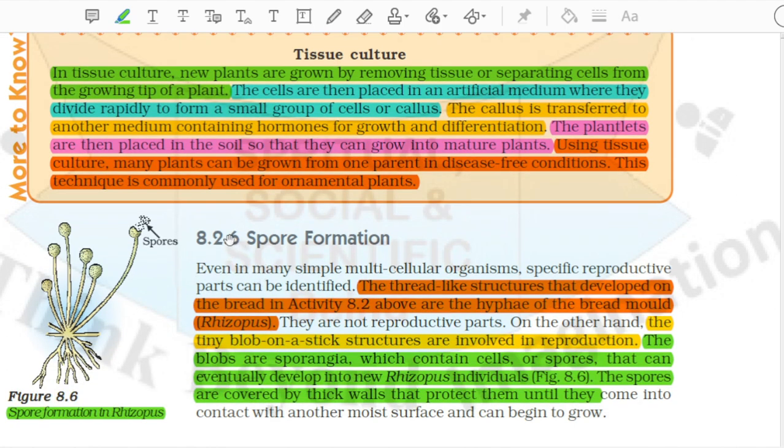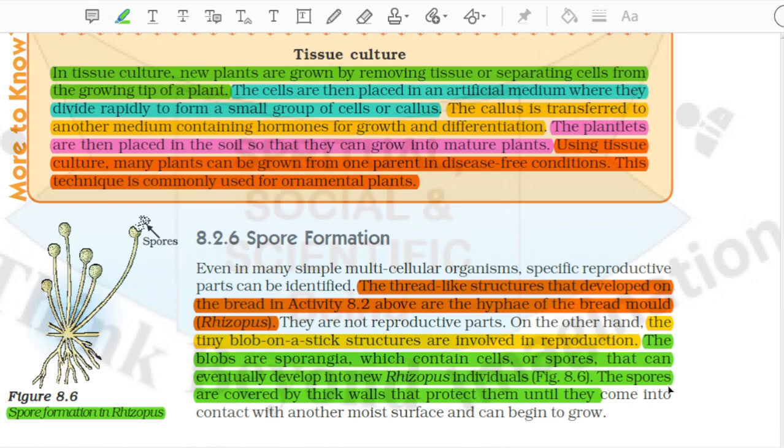8.2.6 Spore formation. Even in many simple multicellular organisms, specific reproductive parts can be identified. The thread-like structures that developed on the bread in activity 8.2 above are the hyphae of the bread mold, rhizopus. They are not reproductive parts. On the other hand, the tiny blob on a stick structures are involved in reproduction. The blobs are sporangia, which contain cells, or spores, that can eventually develop into new rhizopus individuals.